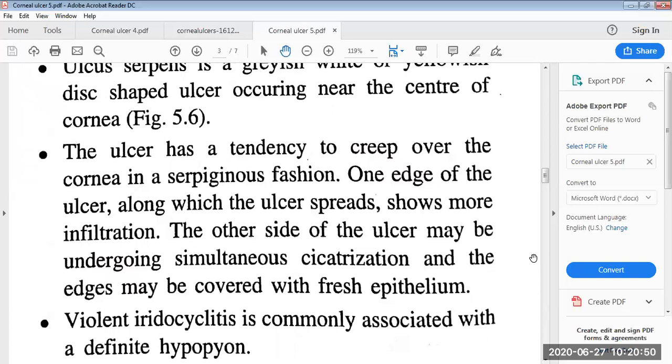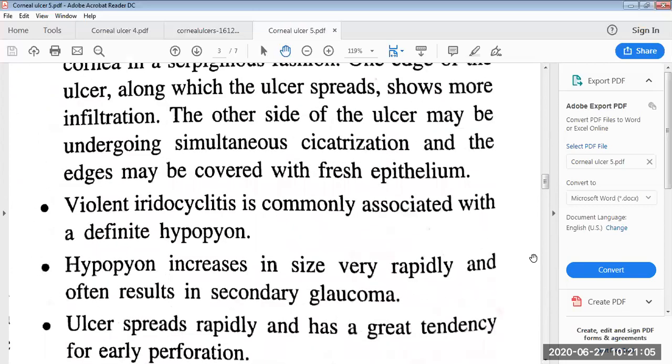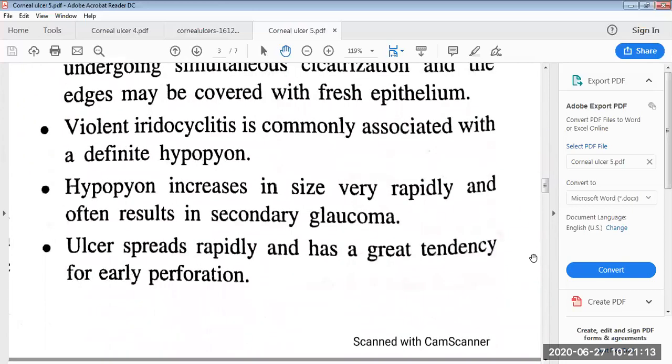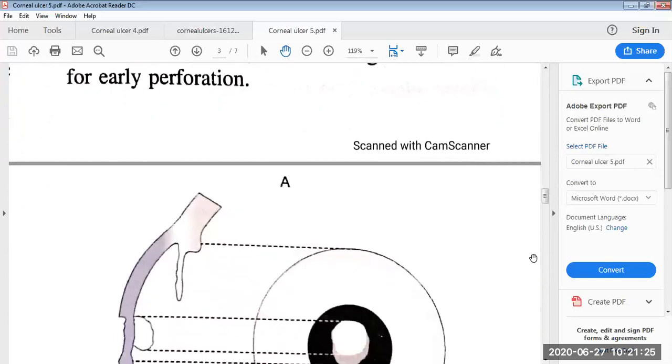One edge of the ulcer along which the ulcer spreads shows more infiltration. The other side of the ulcer may be undergoing simultaneous cicatrization and the edges may be covered with fresh epithelium. The violent iridocyclitis is commonly associated with a definite hypopyon, and the hypopyon increases in size very rapidly and often results in secondary glaucoma. The ulcer spreads rapidly and has a great tendency for early perforation.